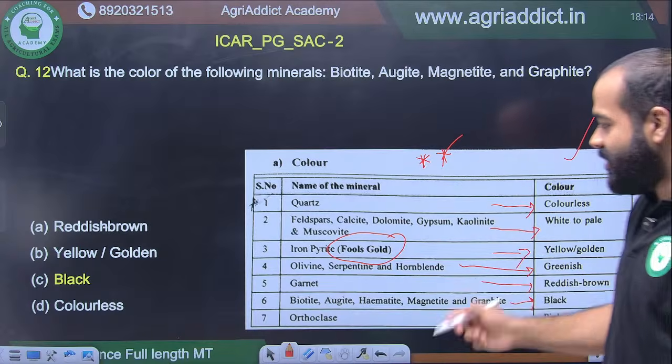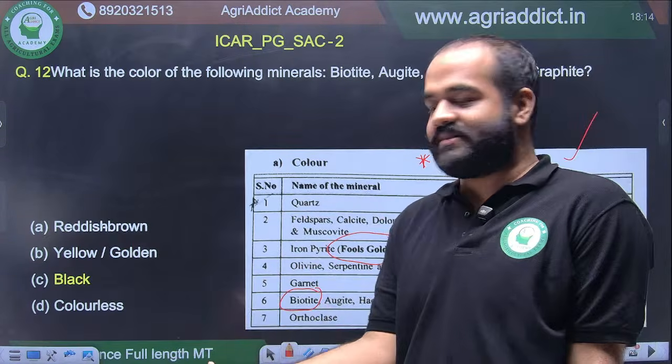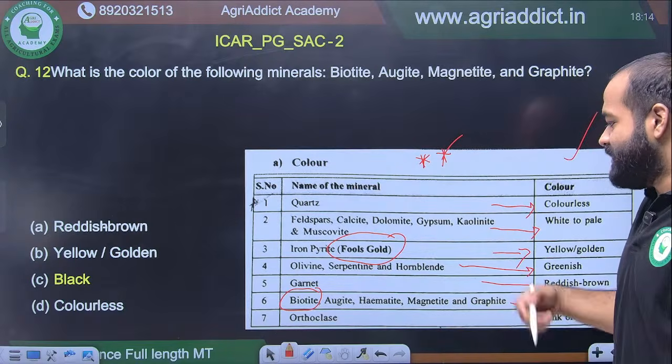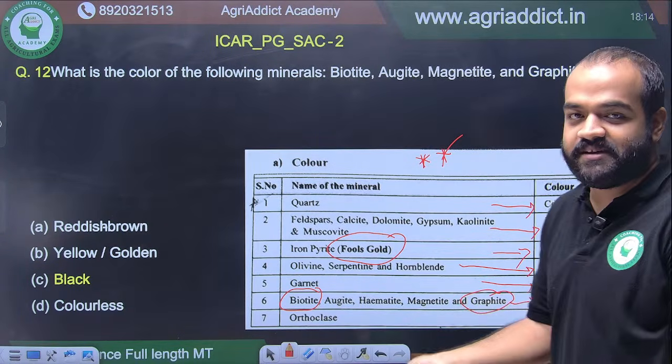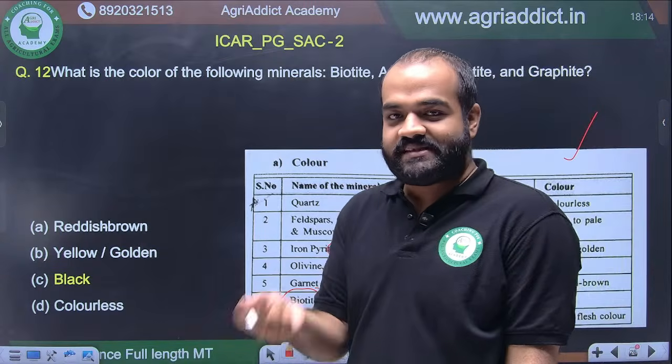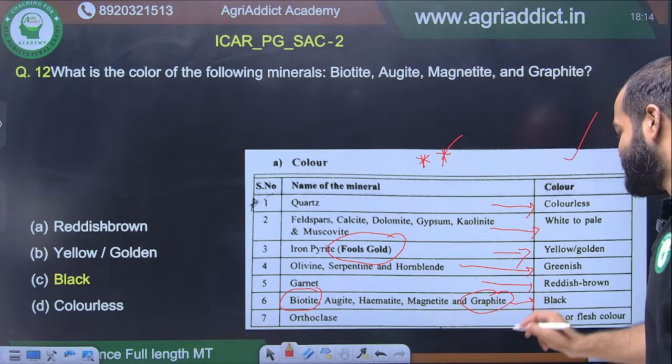यहाँ पे we all know biotite is also called black mica, so biotite is black. वहीं पे हमको आंसर आ गया. उसके बाद भी if you are a bit skeptical, तो graphite तो सबको पता है, graphite is there in pencils. So you have seen pencils, जो उसका जो lid होता है, that is graphite. So that is definitely black. So black is the answer.